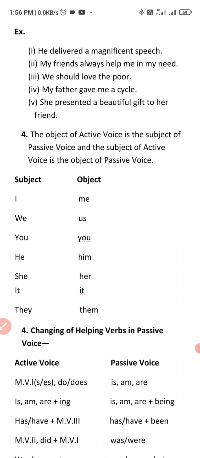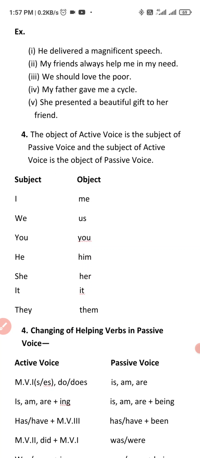He delivered a magnificent speech. He delivered what? A magnificent speech. My friends always help me. My friends always help whom? Me. We should love the poor. We should love whom? The poor. My father gave me a cycle. My father gave me what? A cycle. She presented a beautiful gift to a friend. She presented what? A beautiful gift.